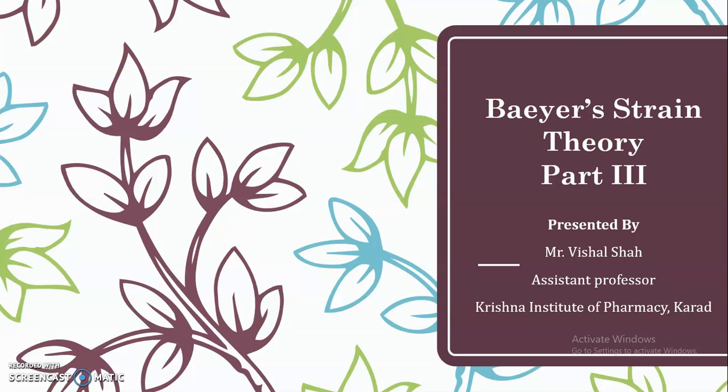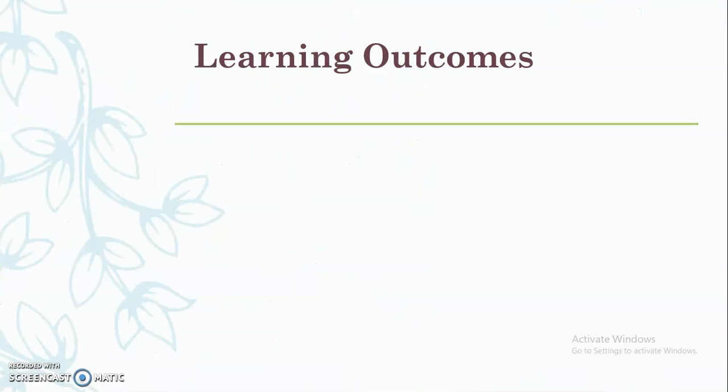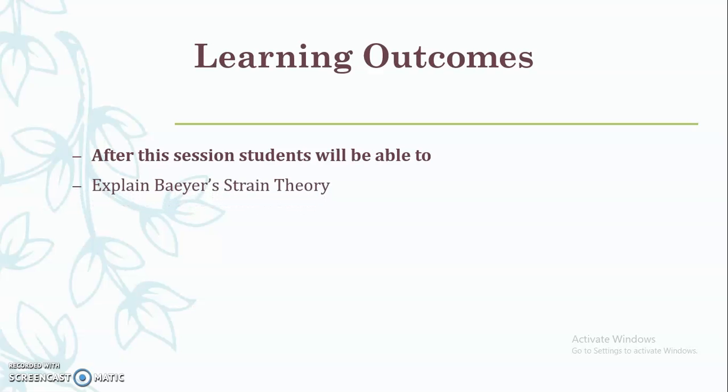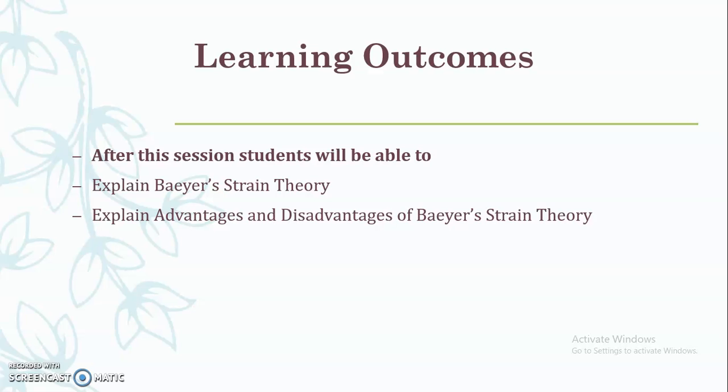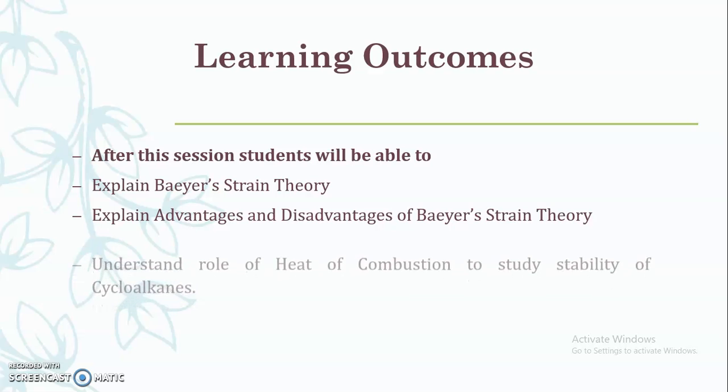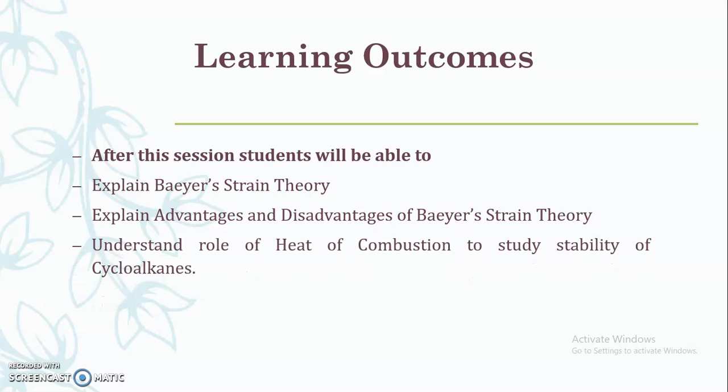Before starting, let's see the learning outcomes of this session. After this session, students will be able to explain Baeyer strain theory, explain the advantages as well as the disadvantages, meaning limitations, of Baeyer strain theory, and also understand the role of heat of combustion in studying the stability of cycloalkanes. First we will discuss the heat of combustion, what is the meaning of heat of combustion and how it is helpful to give us an idea related to the stability of the cycloalkanes.